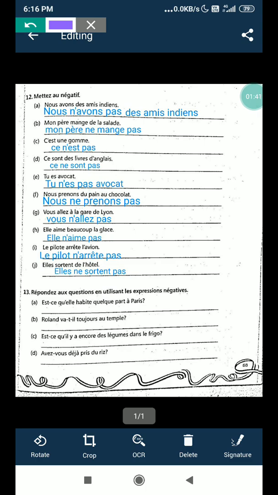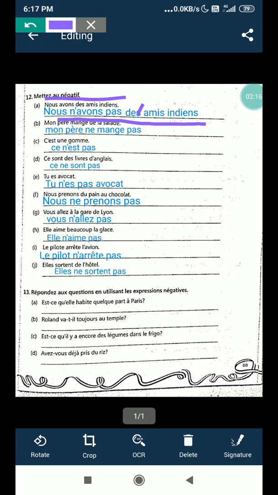Nous avons des amis indiens. We have Indian friends. When we change into the negative: nous n'avons pas d'amis indiens, we don't have Indian friends. So the des is there, this will be cut, and only de will come. This is the right answer: nous n'avons pas d'amis indiens. Do the correction in your PDF also, which I sent.